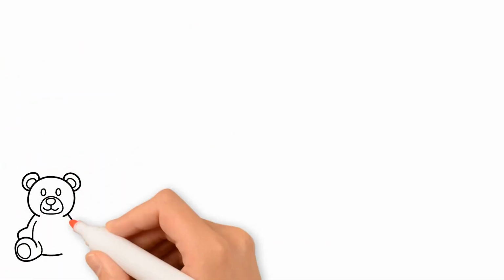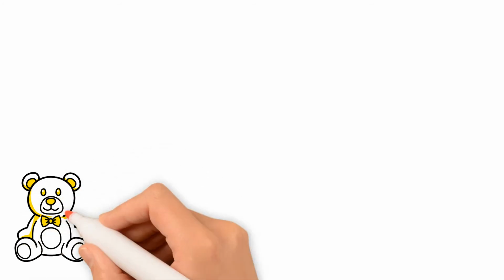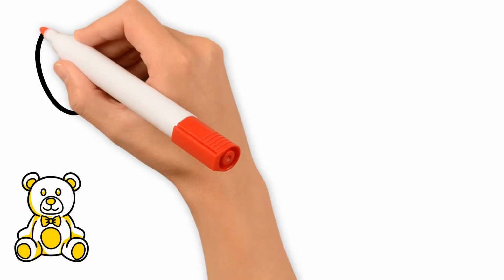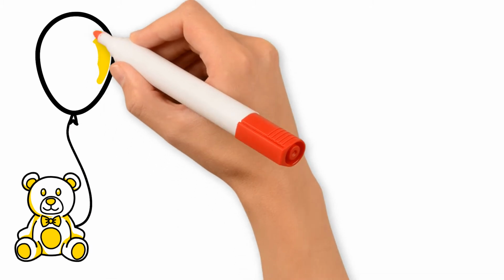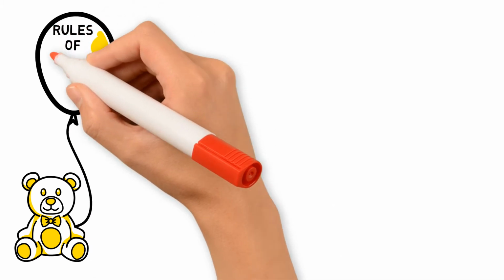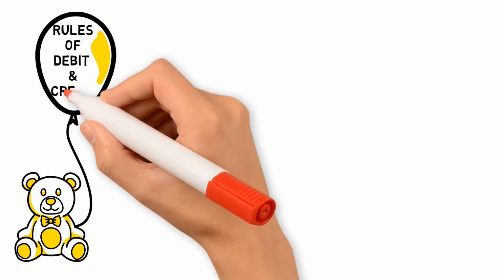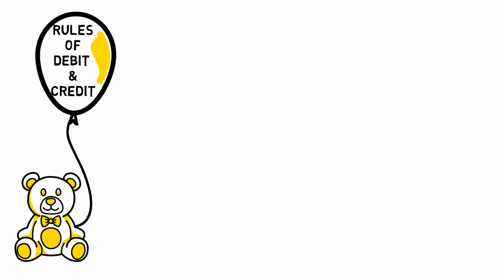Meet him. He's our small, cute Bholu and he says everything in a very different style, RGB style, red, green and blue, and see what he has to say today. So, Bholu wants to remind us about the rules of debit and credit. Thank you so much, Bholu.